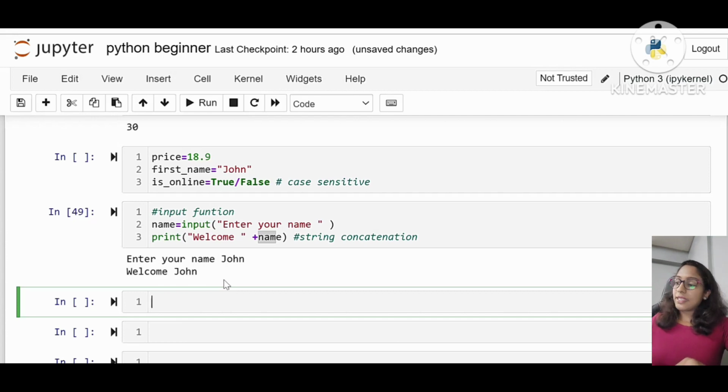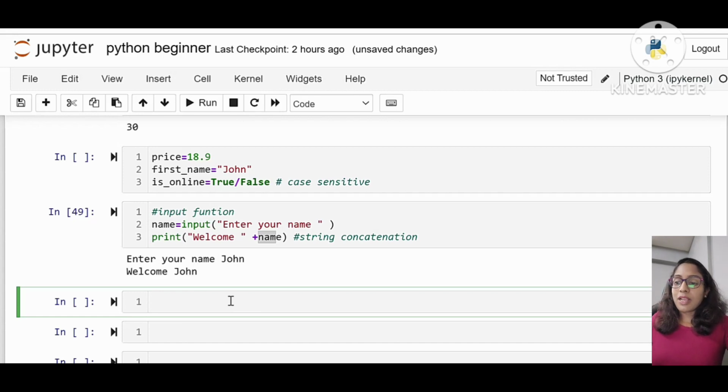But while taking the input from the user, the next thing we have to keep in mind is that whenever we take an input from the user using the input function, that is always in string format. So the next thing we're going to see is how do we convert the format. There are different types of data in Python. So how do we convert, or typecast, the format of one variable to another? To make it clear, I will explain with an example program.